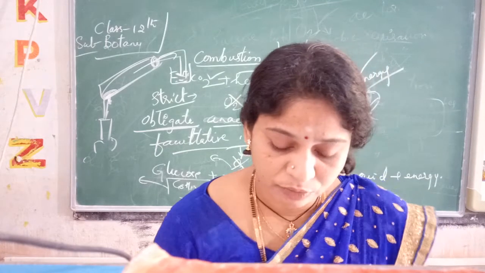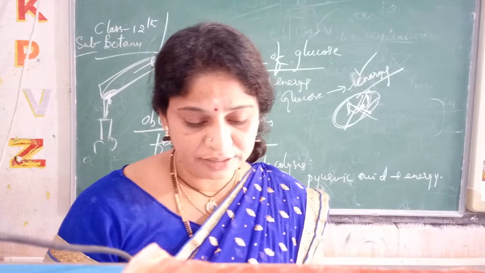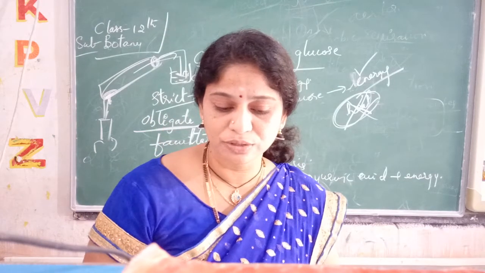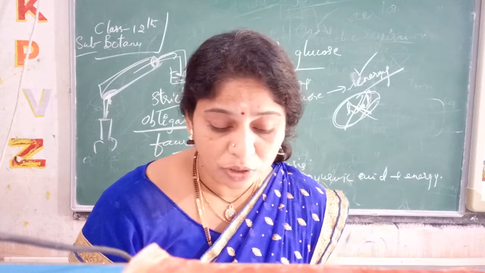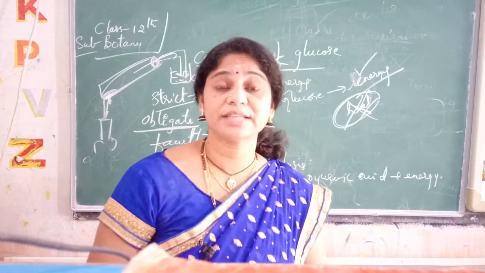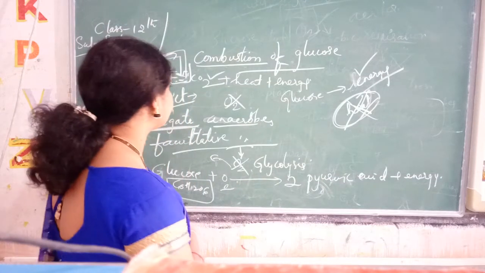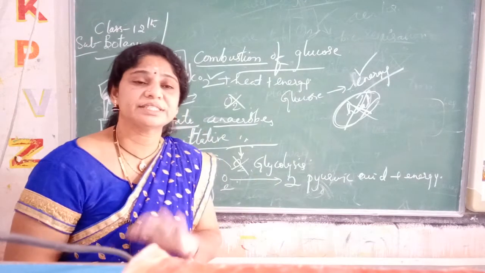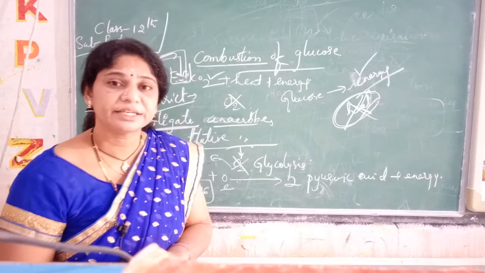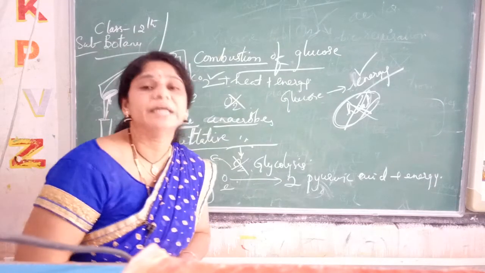So here the strategy that the plant cells use is to catabolize the glucose molecules in such a way that not all the liberated energy goes out as it is. So the catabolic process, the breakdown, is done here. Glucose bonds are broken down in such a way that all the energy should not be liberated in the form of heat there.